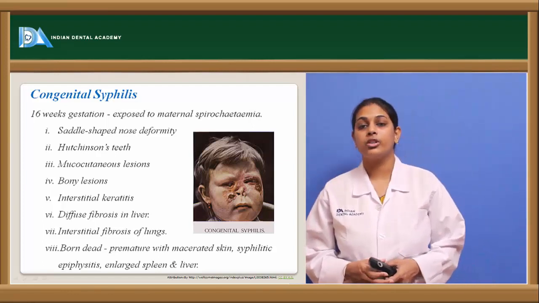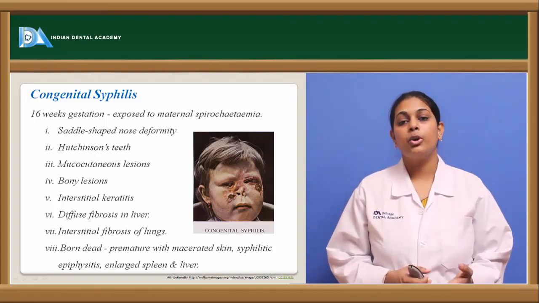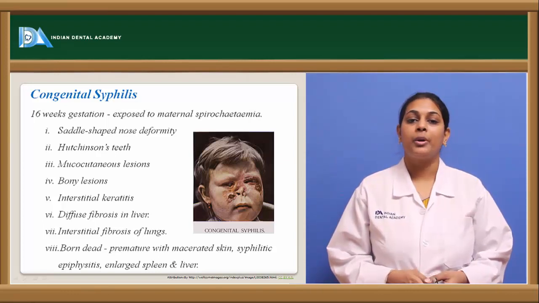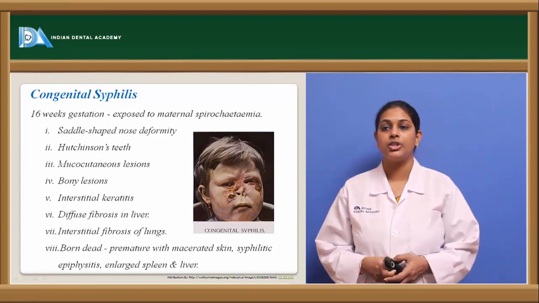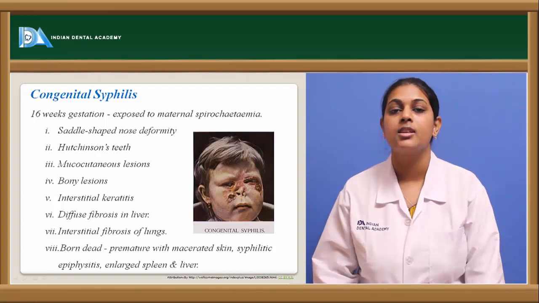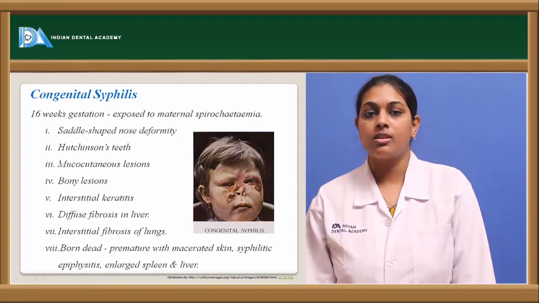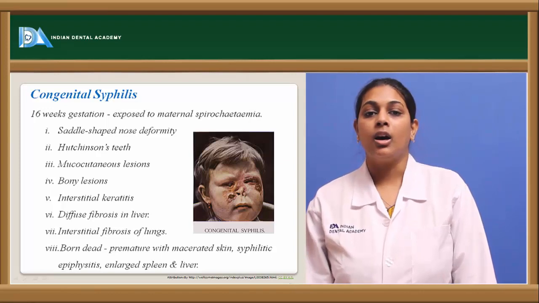Other than that, mucocutaneous lesions, that is syphilitic lesions or mucus patches, can be seen involving the mucous areas, most commonly the oral cavity, and otherwise in the cutaneous skin lesions. Bone lesions can also be seen, interstitial keratitis, that is keratitis within the interstitium, and diffuse fibrosis in the liver is also one of the areas. Another is interstitial fibrosis of the lungs.